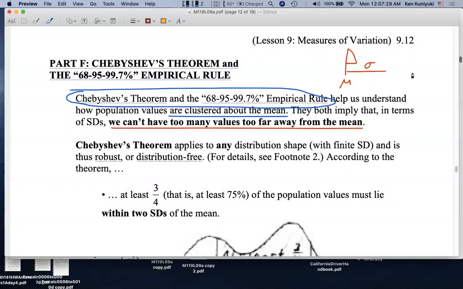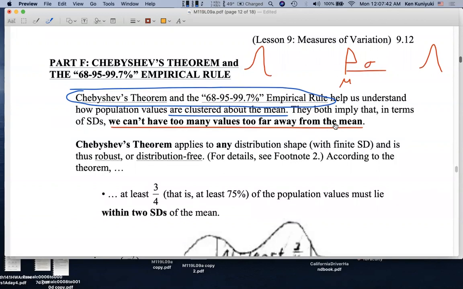So this is one standard deviation. We cannot have large chunks of data that are too far away from the mean in terms of standard deviation. So for example, we can't have too much of the data that's more than 3 or 4 standard deviations away from the mean. So there has to be a certain clustering about the mean. It doesn't have to be close in like this, but you can't have huge proportions of clumps way out here and way out here.